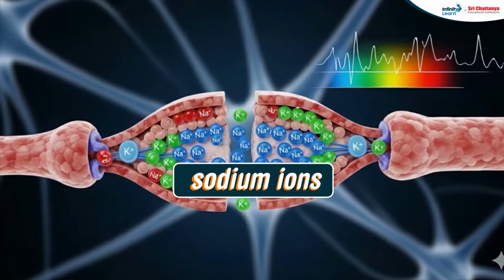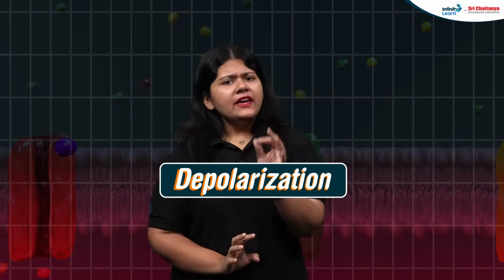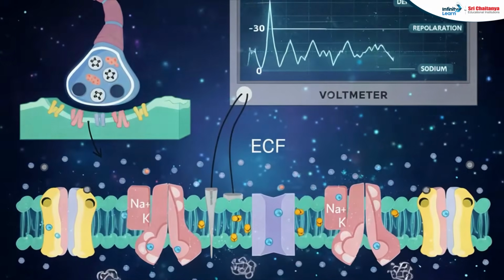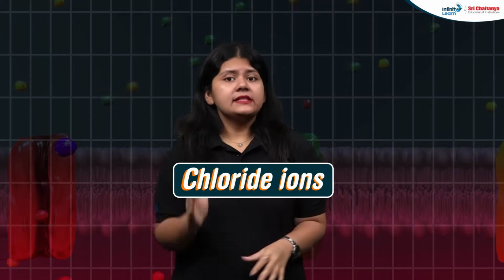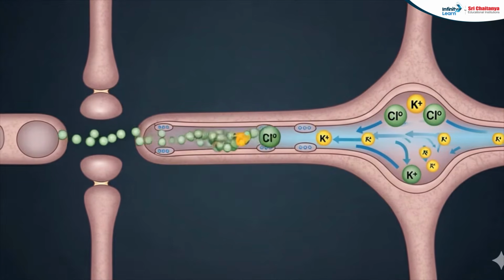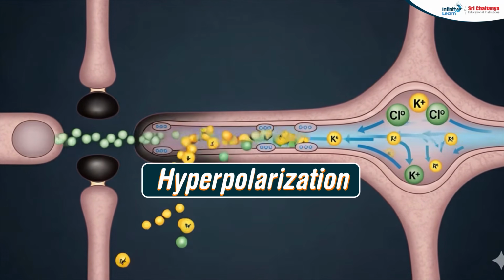In the excitatory synapses, the sodium ions enter and the potassium ions exit the neuron, leading to depolarization. If this reaches a critical threshold, a new action potential is generated further. And then in the inhibitory synapses, the chloride ions enter and the potassium ions leave, causing hyperpolarization, which makes it harder for the neuron to fire.